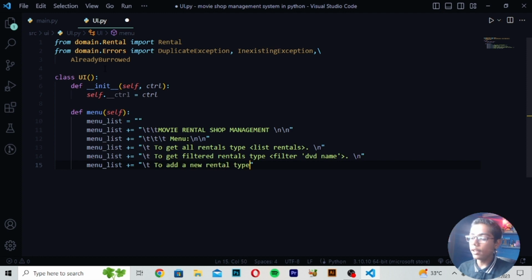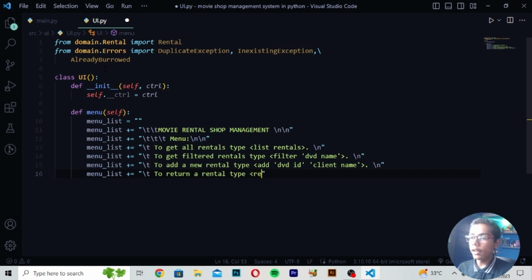Then I will be just writing here this add and write here DVD ID. Then you have to now just write here client name. So here I will be now just writing this, close this, and you have to write here backslash n. Then again you have to write here menuList plus equals, then write here to return. Then I will be now just writing here a tag which will be like to return. So here when you just written this, I will be writing to return a rental type,